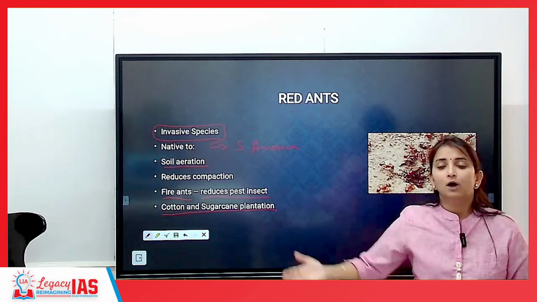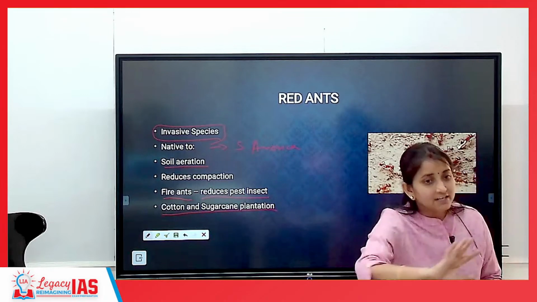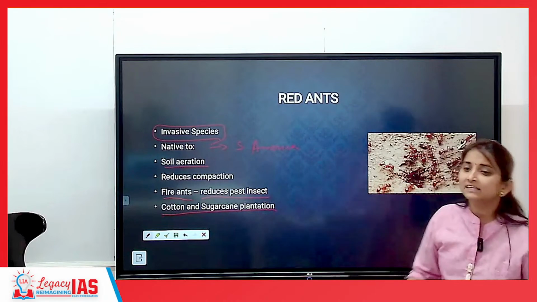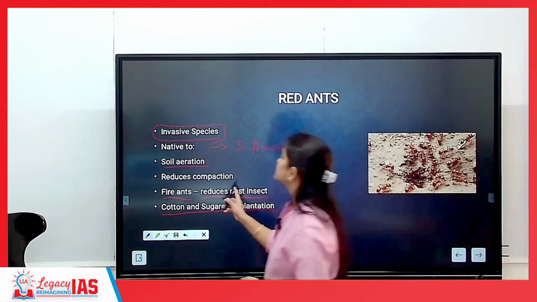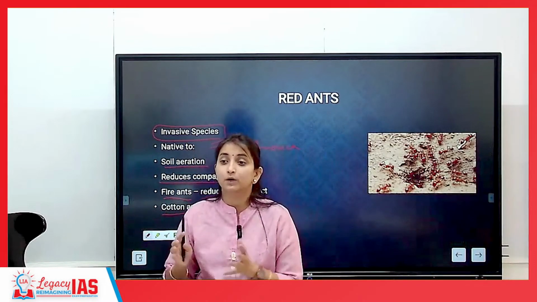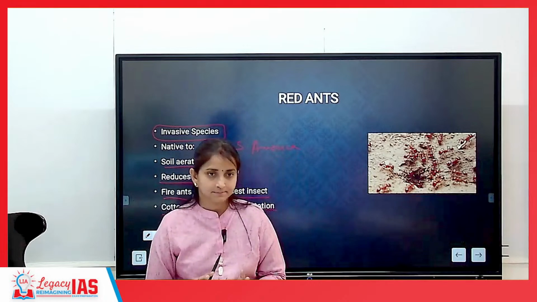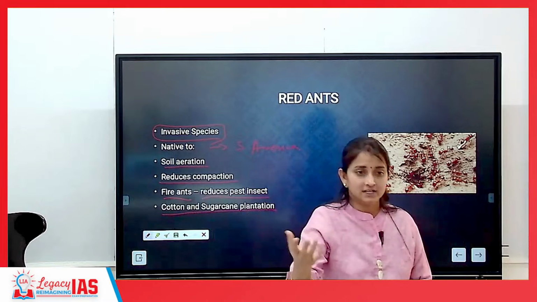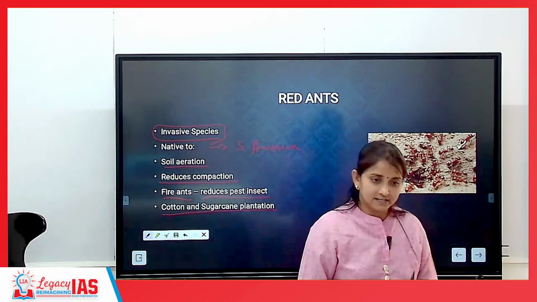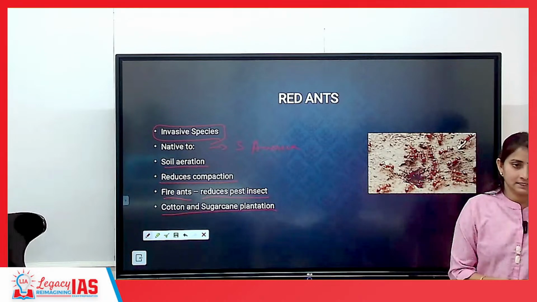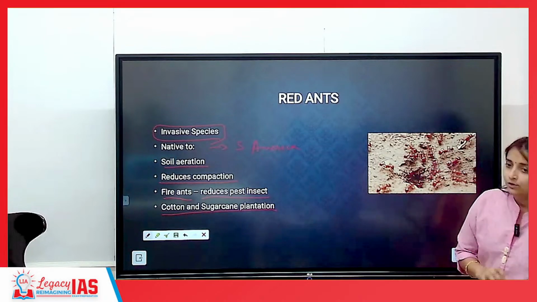Invasive species means that on an agricultural piece of land, if you have red ants, no other ants will be able to come into that region. But then these are advantages also. It reduces compaction. It is able to reduce compaction because it is able to aerate the soil very well. So that binding nature of soil will be loosened and the soil will be very well aerated if it has the presence of red ants. No confusion here?